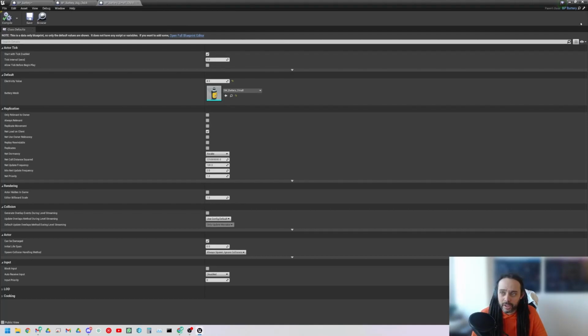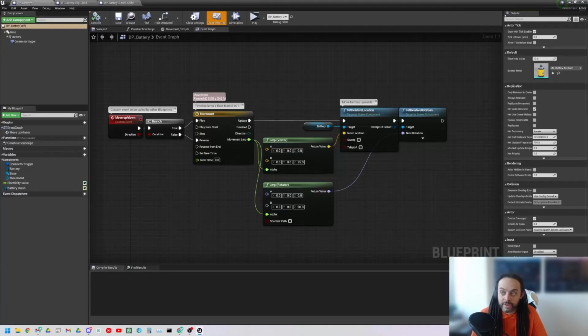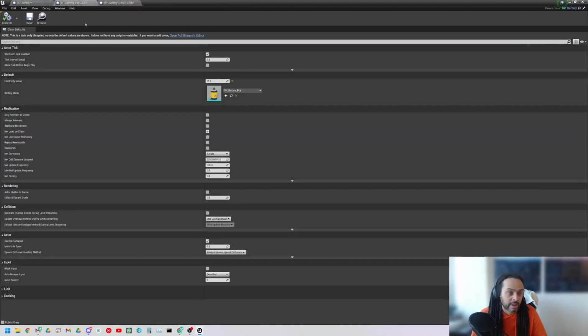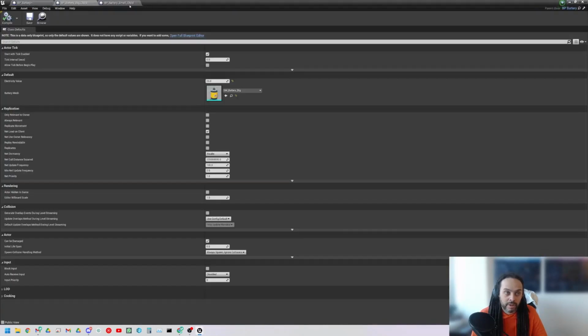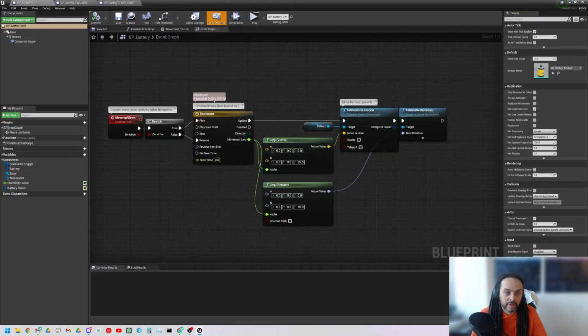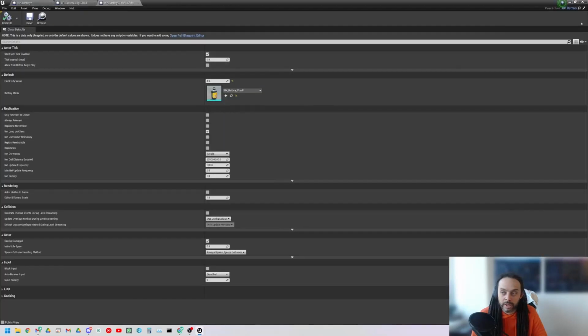We can see that the parent class is BP battery on all of these, apart from this one, which is actor. So this one is the parent, and these 2 are the children. This is the default battery, and these 2 are edited batteries.